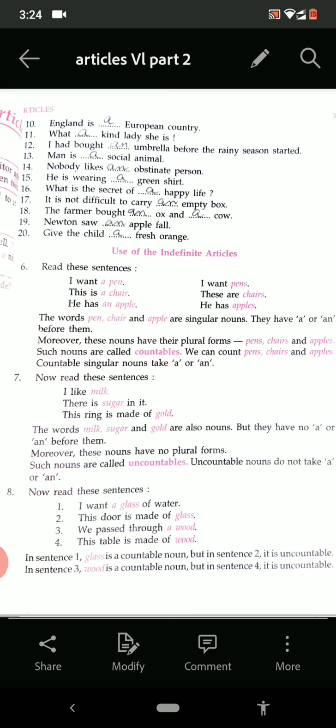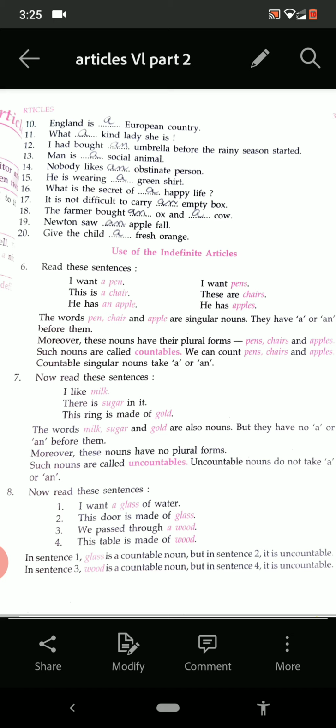See number 6, what is written here? I want a pen. I want pens. This is a chair. These are chairs. He has an apple. He has apples. So the words pen, chair, apple are singular nouns, and they have a or an before them.